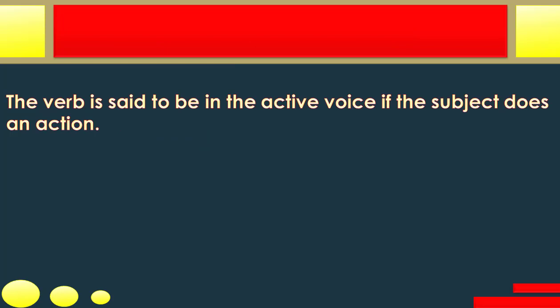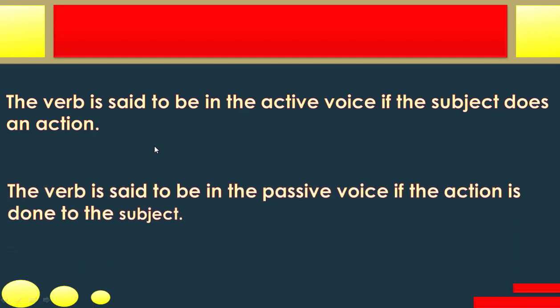The verb is said to be in the active voice if the subject does an action. The verb is said to be in the passive voice if the action is done to the subject. So the subject is not doing anything, rather the action is done on the subject. So that is active voice and passive voice. I think it is clear.